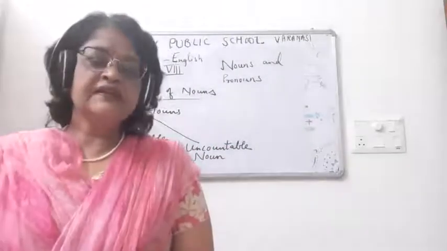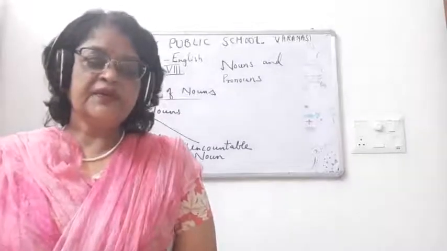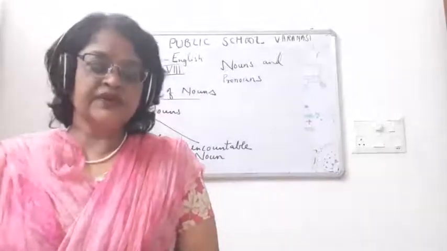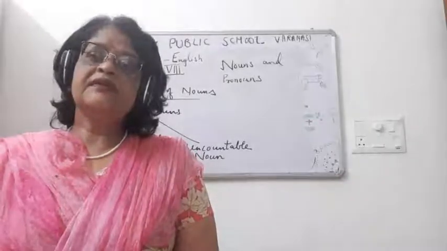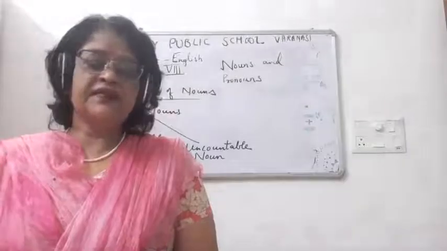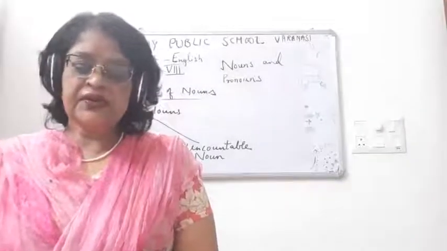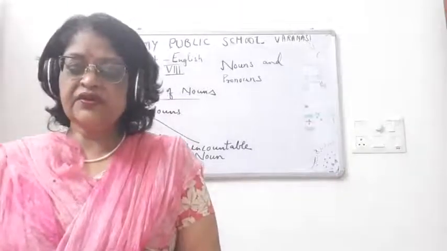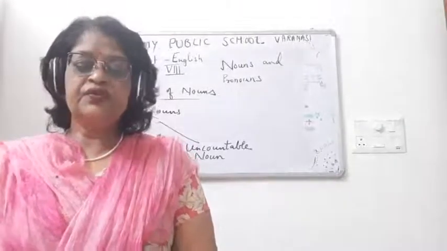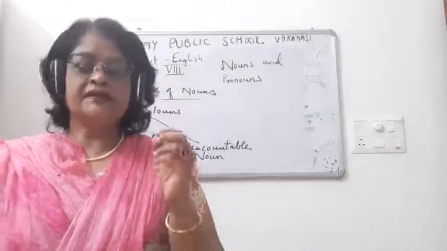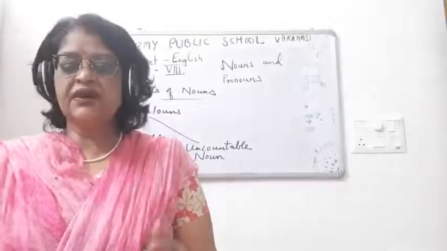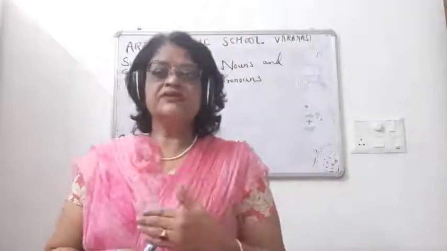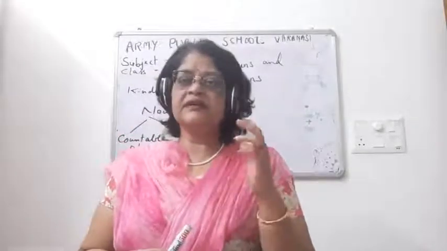What are they? They are proper noun, common noun, collective noun, material noun and abstract noun. In the modern grammar books, children, we are having countable and uncountable noun. Countable noun can be counted, uncountable noun cannot be counted. Children, we use one, two, a few, many and some with countable noun. We also use a little, much and sometimes some with uncountable noun.